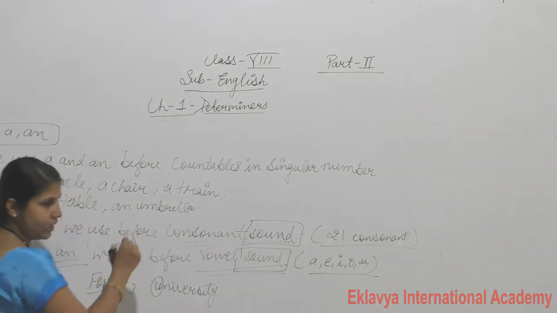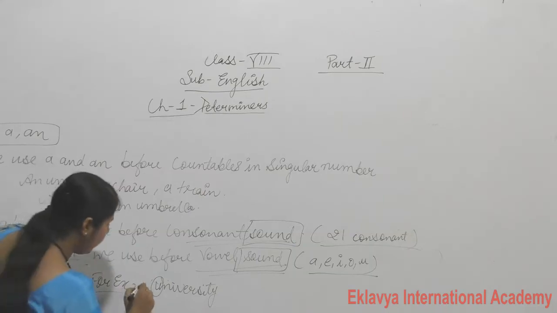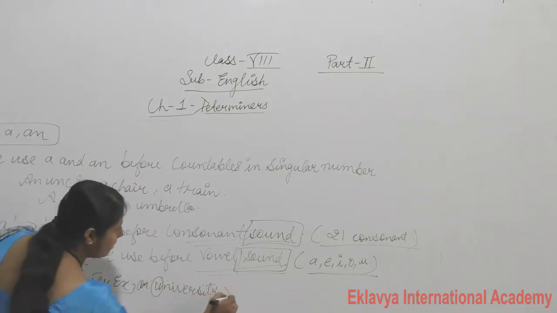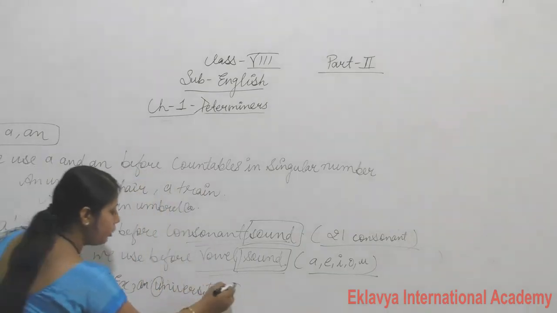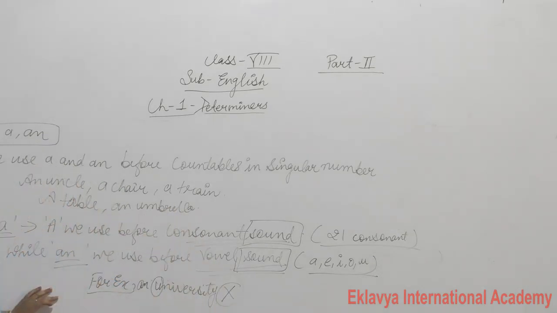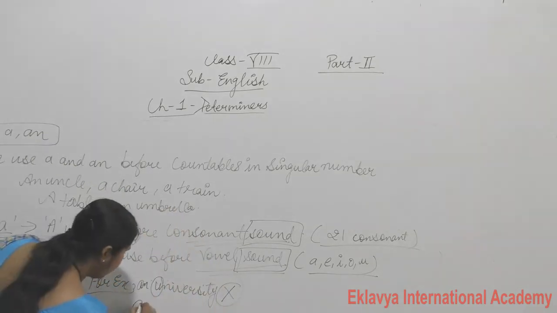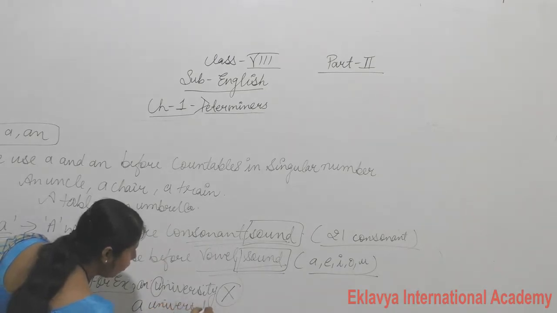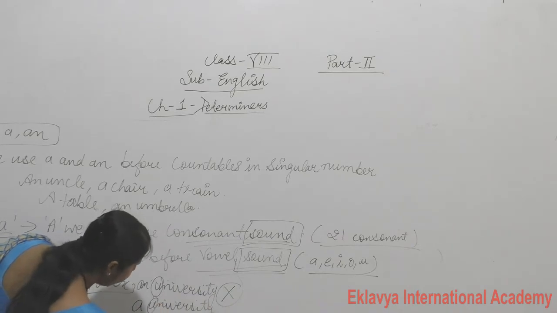They put AN here. But that is absolutely wrong. What is the correct meaning? A university. Because its sound is consonant. U. In Hindi we can write this U.